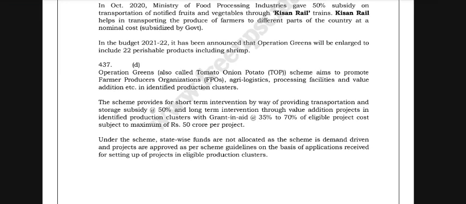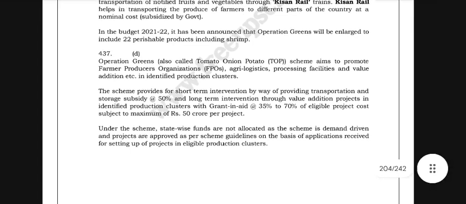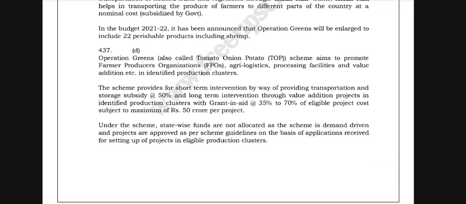The TOP scheme aims to promote farmer producer organizations, FPOs, agri logistics, processing facilities and value addition in identified producer clusters. The scheme provides for short-term interventions by way of a transportation and storage subsidy at 50%, and long-term intervention through value addition projects in identified production clusters with a grant-in-aid at 35% to 70% of the eligible project cost, subject to a maximum of rupees 50 crore per project.